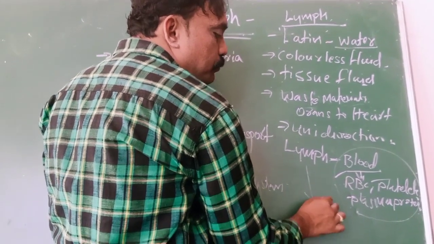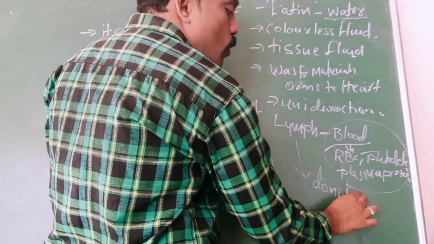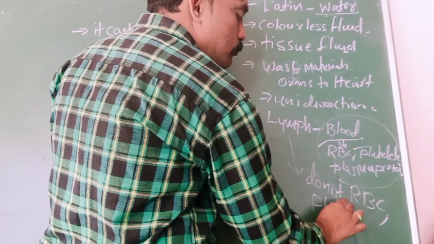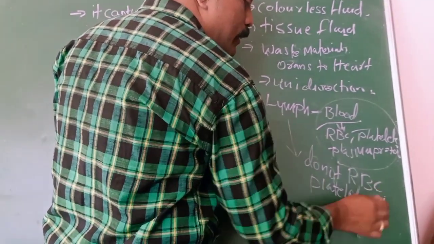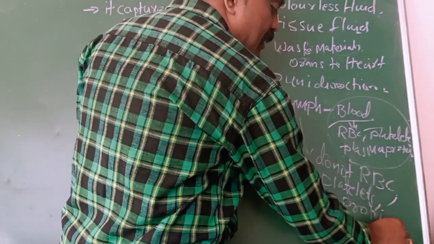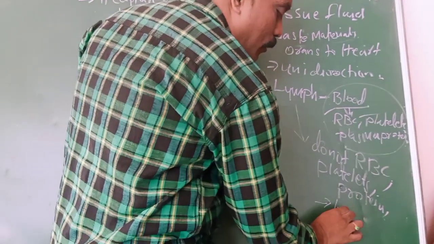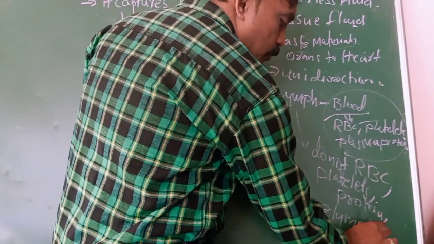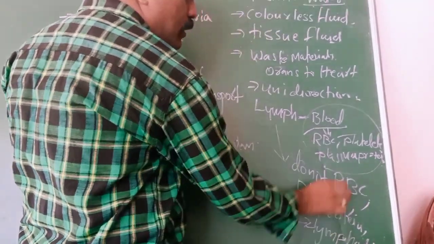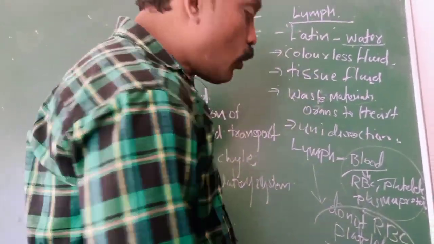But in lymph, there are no RBCs, no platelets, and no plasma proteins either. It consists only of lymphatic cells, which are a type of white blood cell.